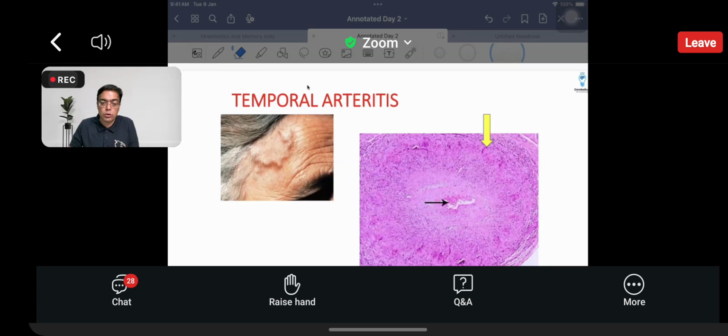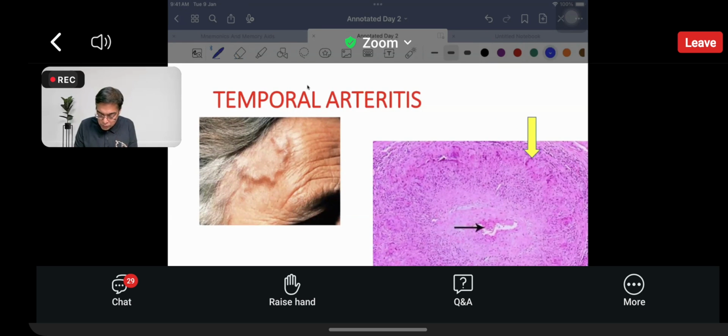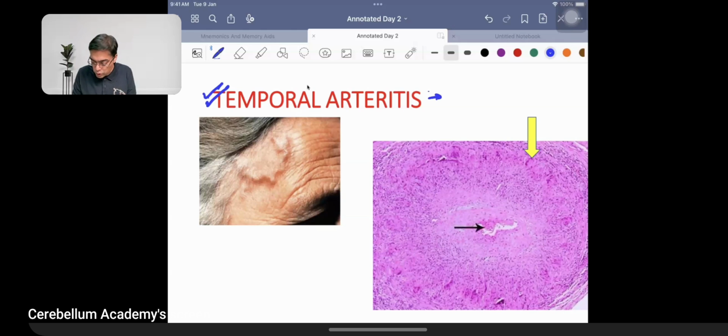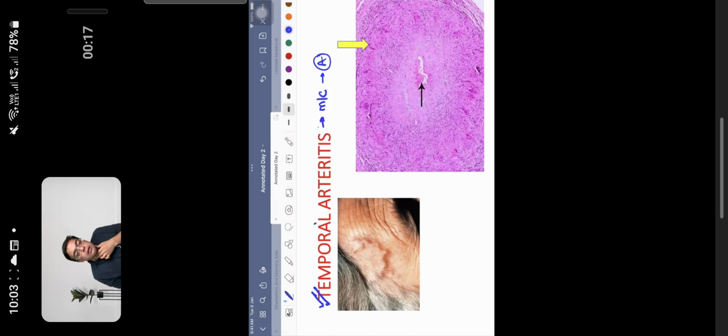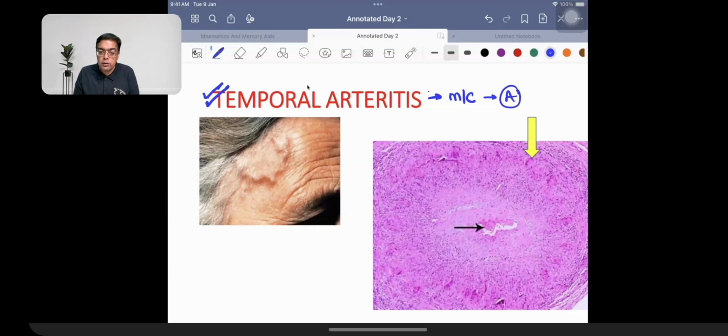So we are going to just have a quick recap about the important features of all of them. So if I'm talking about temporal arteritis, this is the most common example of a vasculitis disorder that is going to be seen in case of adults. The classical complaint of the patient is going to be the presence of a headache, right? The reason for the headache, of course, is going to be inflammation at the level of the superficial temporal artery, which is located at the lateral margin of the forehead. So that is what is going to be causing the trouble in the patients.